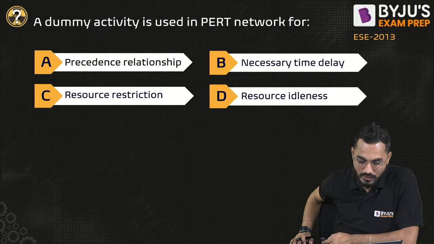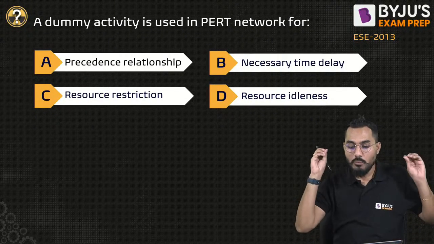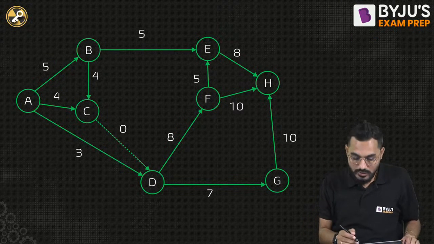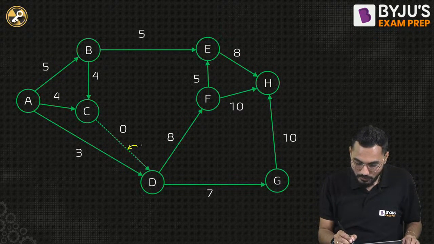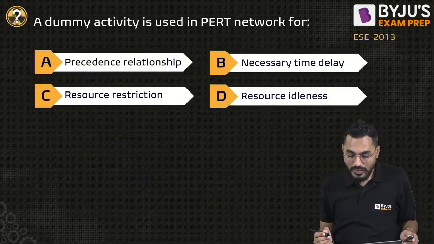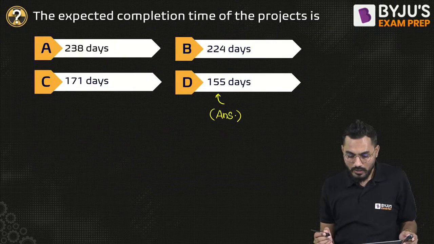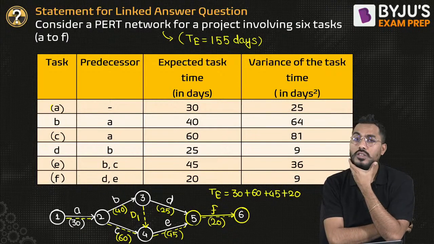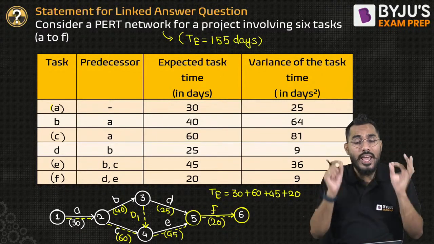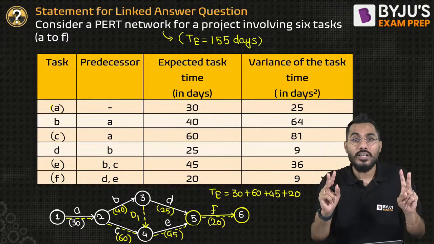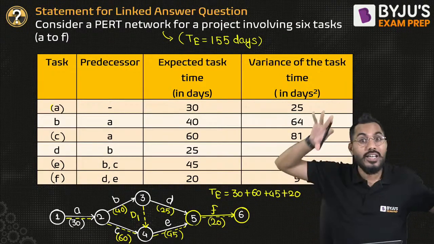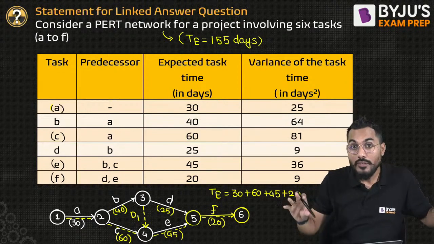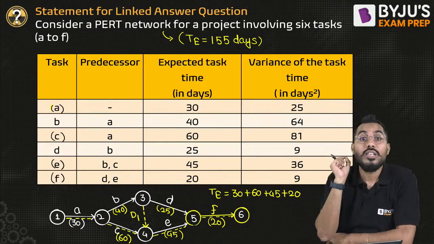Fine. Next. A dummy activity is used in the PERT network for. For what reason is a dummy activity used? Can I say that this is my dummy activity? This is a dummy activity. And recently also the dummy activity was used by me while drawing the network diagram. Here also dummy activity D1 is used. Why is a dummy activity used? Sir, it's very simple that any 2 activities cannot have the same tail event and the same head event. And therefore, can I say that we have to use the dummy activity.